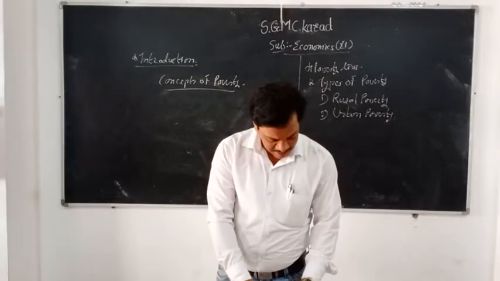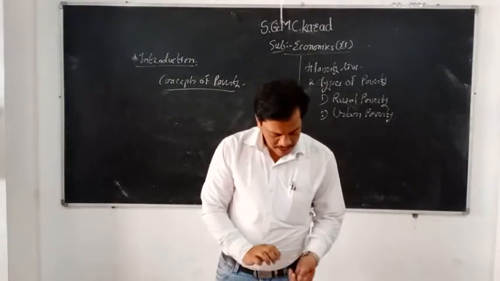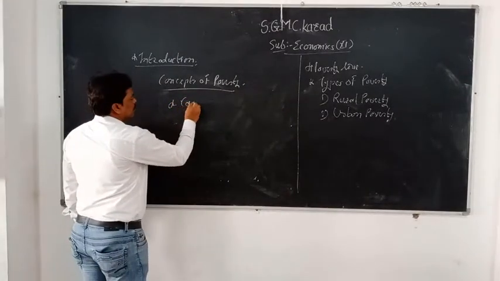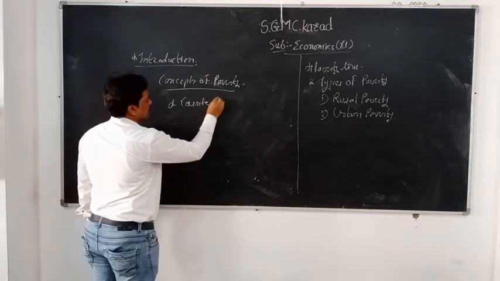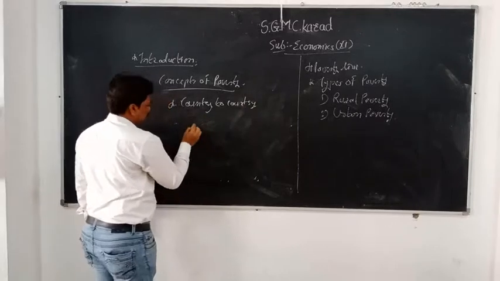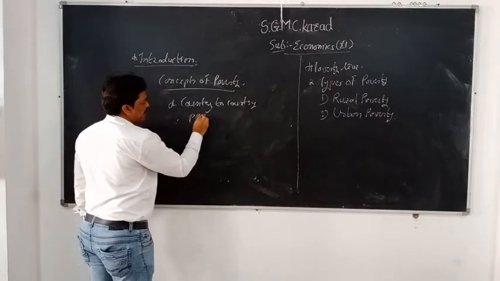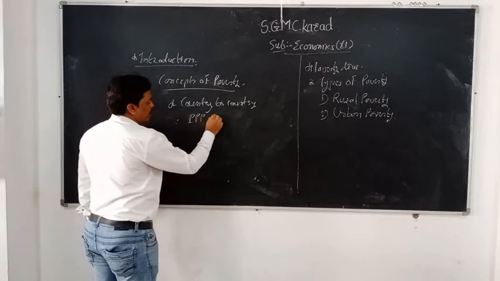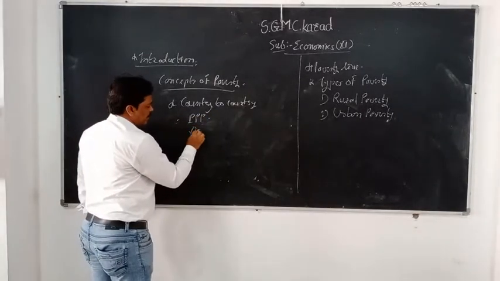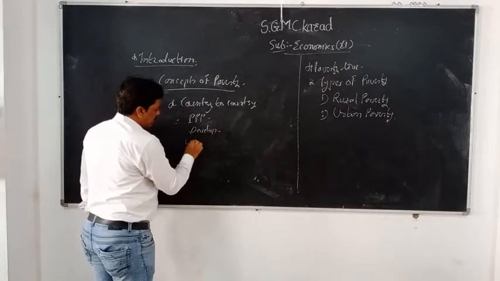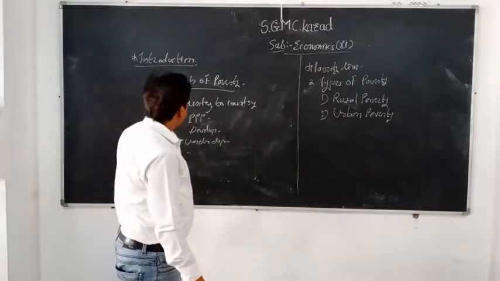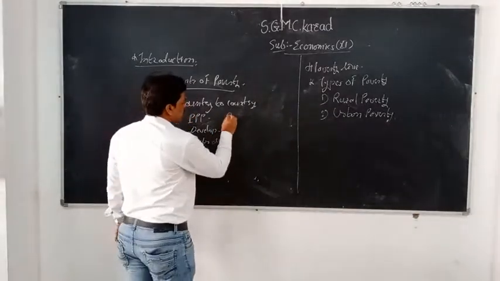Again, the next concept is very important. See, poverty line differs from country to country. This is a very important concept. It is called PPP. It is about the condition of developed countries and underdeveloped countries. So it is called purchasing power parity. Purchasing power.